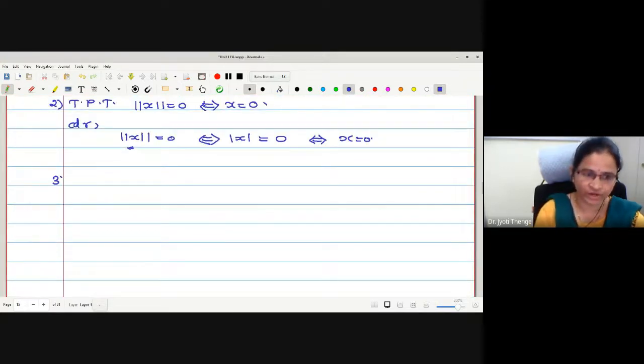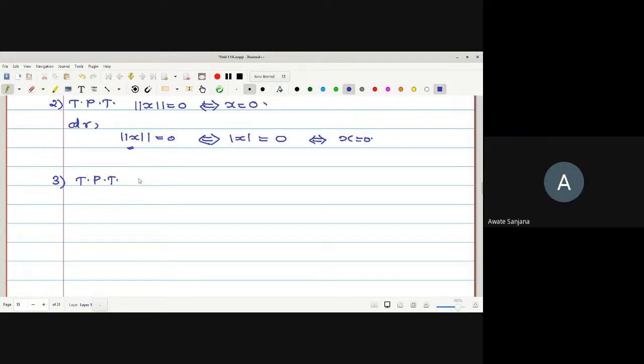What to prove in the third condition? Norm of x plus y is less than or equal to norm of x plus norm of y. Very good.